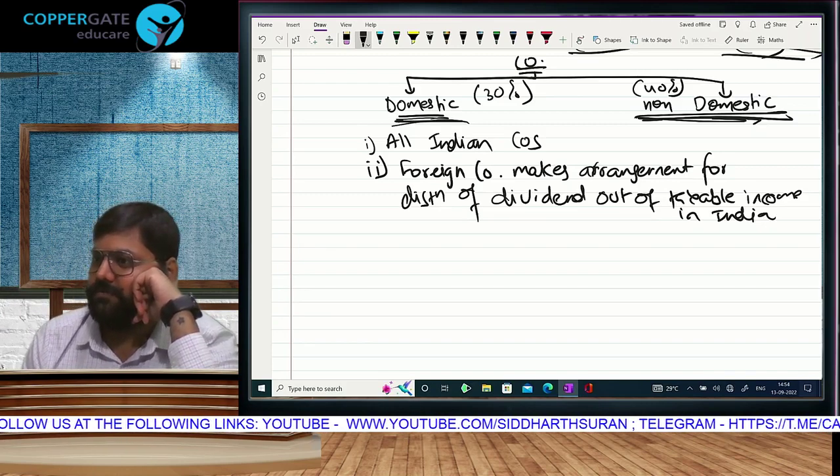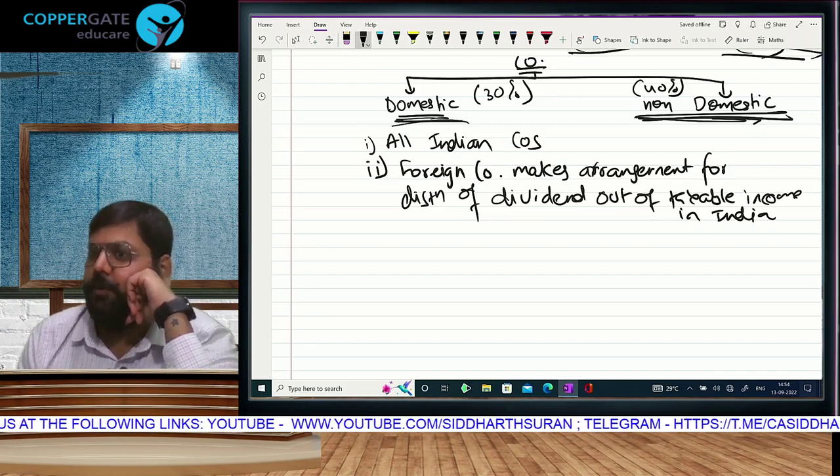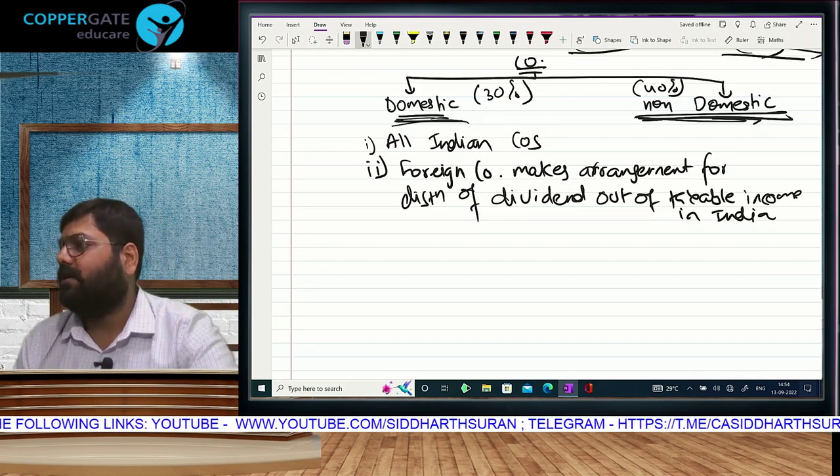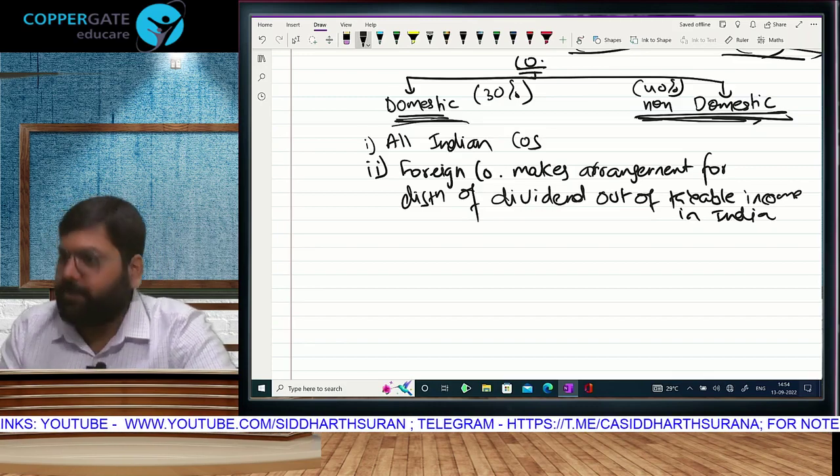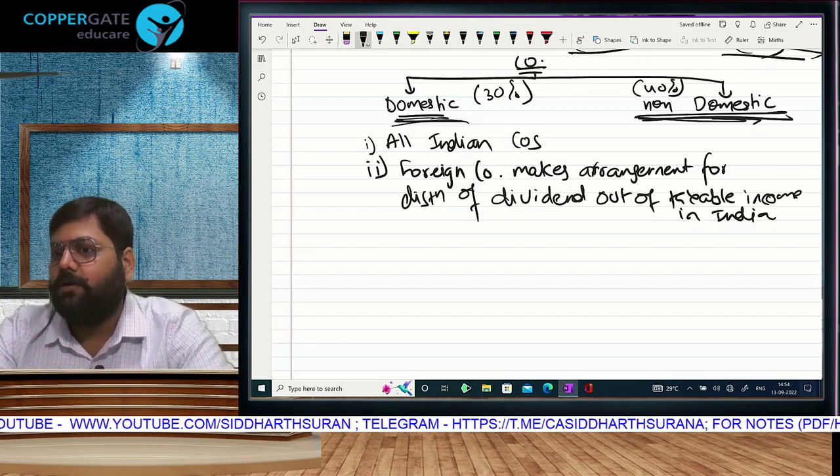Arrangement of distribution of dividend in India. Apple, a foreign company registered in a foreign country, for the purpose of Indian taxation laws, will be treated as a domestic company.